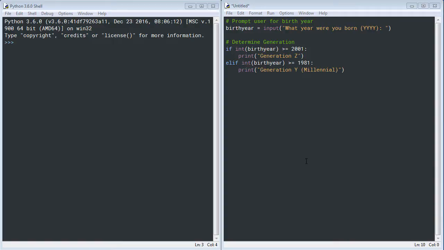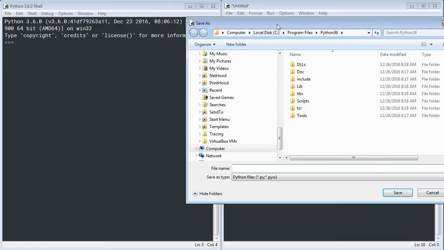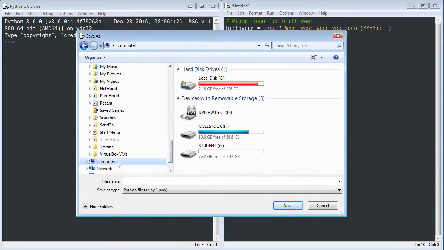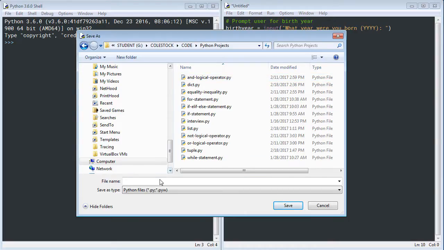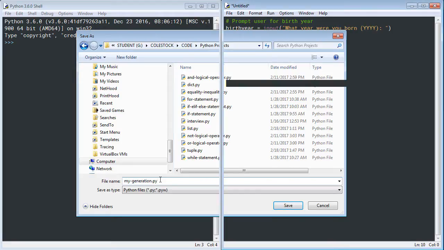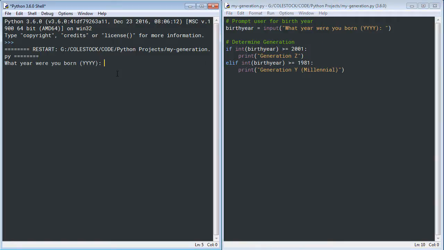Let's go ahead and test our program. The first thing we're going to have to do is save it. Go to File, Save As, and you can place it wherever you want, but I'm going to put mine in the Coalstock Code Python projects directory, and I'm going to call it my generation.py, and then save it. All right. Remember, to run your programs, you can go to the Run menu and choose Run Module, or you can just press F5. Okay. As you can see, it prompted me, what year were you born?